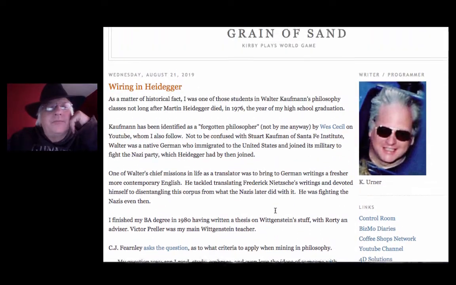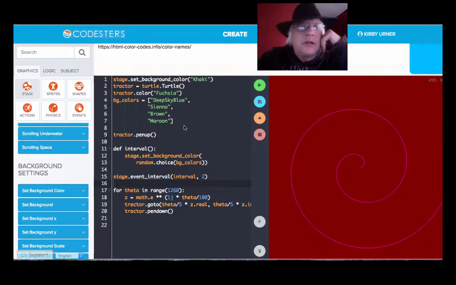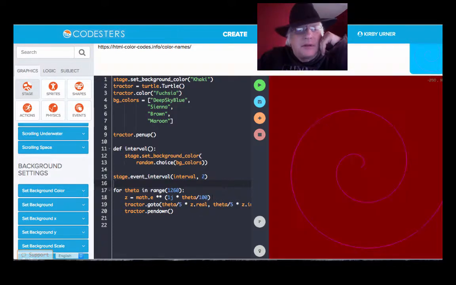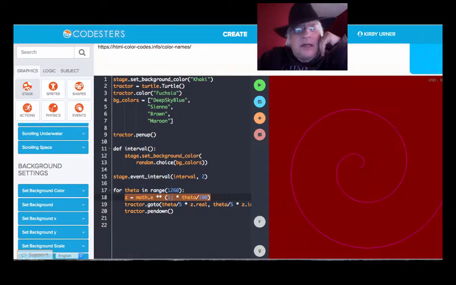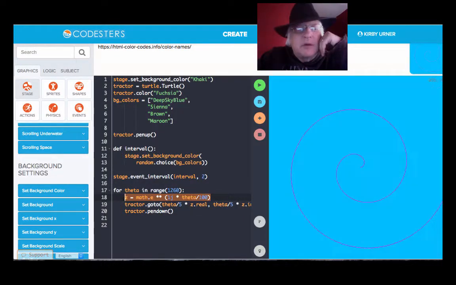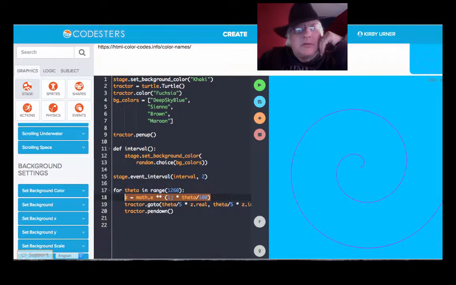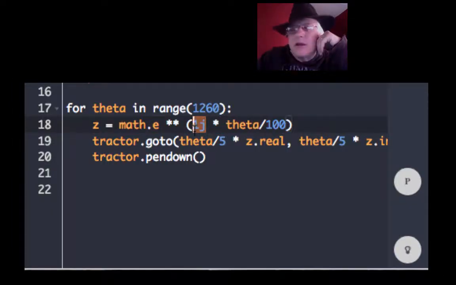So let's go to Codesters now. If you're really curious to learn a lot about this math that's going on, where we're raising e to a complex exponent, i.e., we're raising e to something times something. And the first something is 1j, and that's how in Python we say complex number.